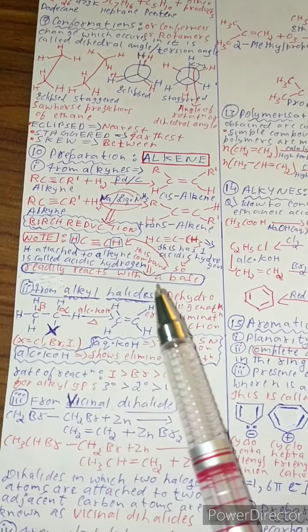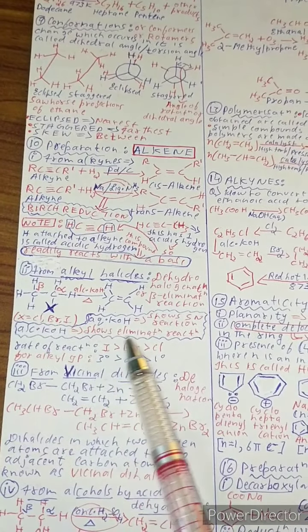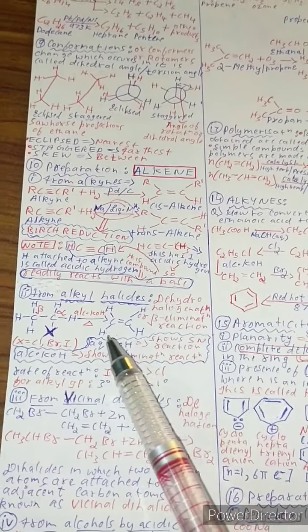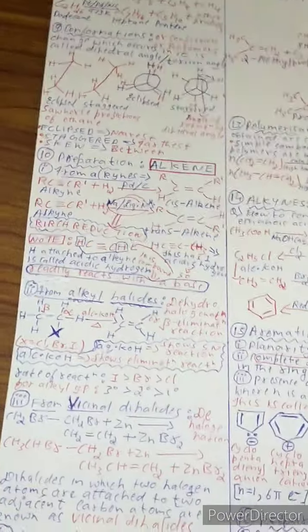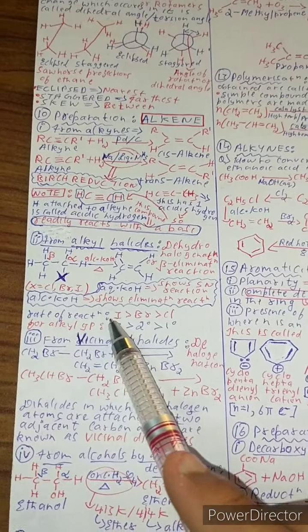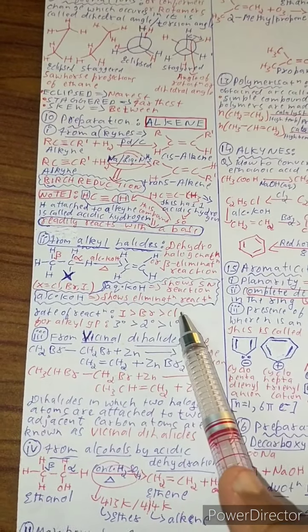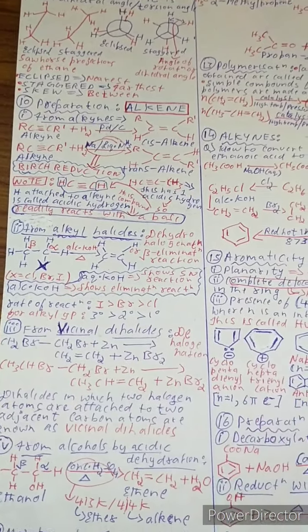When do we use alcoholic or aqueous KOH? See, when you use alcoholic KOH, it shows elimination reaction. This is also elimination reaction, but when you use aqueous KOH, it shows SN reaction, which is actually not very important from the present need point of view. Now rate of reaction is greater in iodine, then bromine, and then chlorine. For alkyl group, tertiary is greater than secondary is greater than primary.